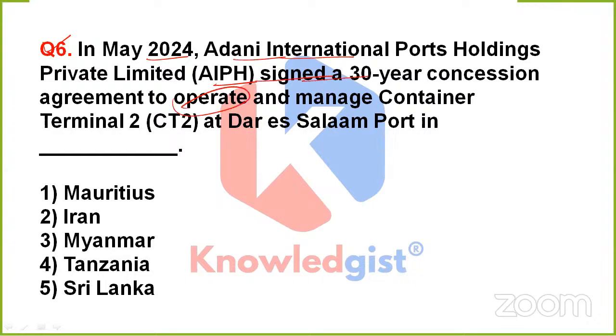agreement to operate and manage Container Terminal 2 at the Dar es Salaam port in Dash. So the question is simply talking about the month of May 2024, that Adani International Ports Holdings Private Limited has signed a 30-year concession agreement. And it is being signed to operate and manage Container Terminal 2, that is CT2, at the Dar es Salaam port. And this port is situated in Mauritius, Iran, Myanmar, Tanzania, or option 5, that is Sri Lanka. So which one is the correct option?